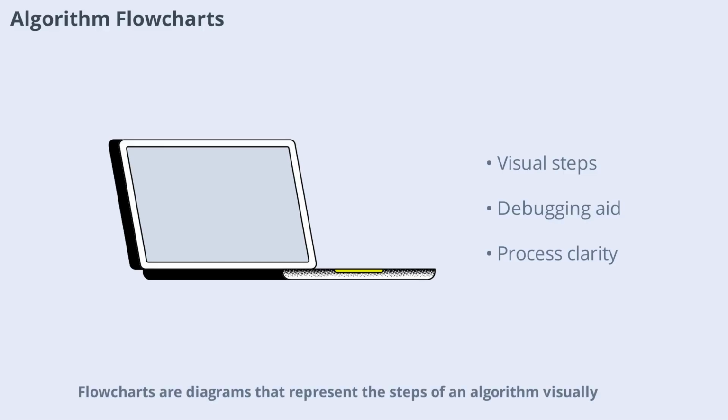Flowcharts are diagrams that represent the steps of an algorithm visually. Each step is shown as a box with arrows indicating the flow of control. Flowcharts make it easier to understand and debug algorithms, especially for complex processes with many decisions.